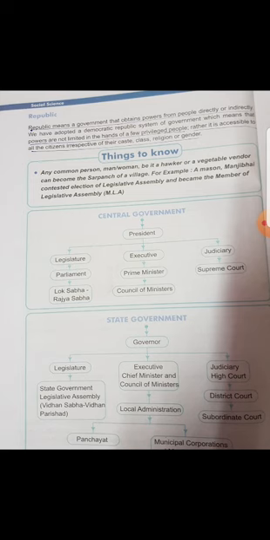Then the organs of government. There are three organs of government. That is page number 17. Legislature, executive, and judiciary are the organs of government. So there are three organs. Now these three organs perform different functions. So the first organ, legislature, makes laws, કાયદો બનાવે છે. Executive, with the help of civil service officers, implements the law.